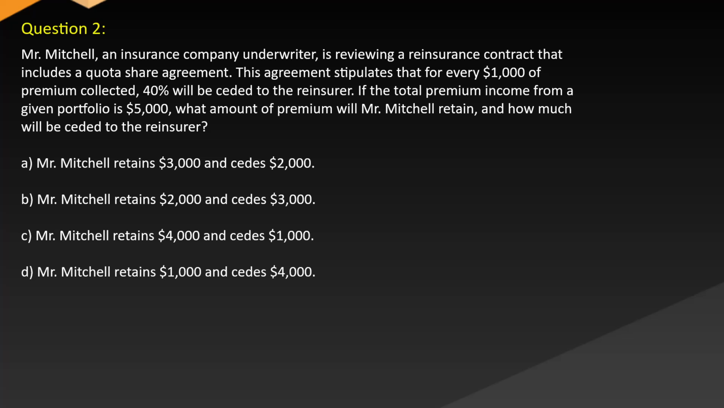Question 2. Mr. Mitchell, an insurance company underwriter, is reviewing a reinsurance contract that includes a quota share agreement. This agreement stipulates that for every $1,000 of premium collected, 40% will be ceded to the reinsurer. If the total premium income from a given portfolio is $5,000, what amount of premium will Mr. Mitchell retain, and how much will be ceded to the reinsurer?